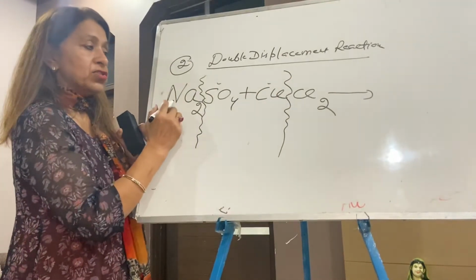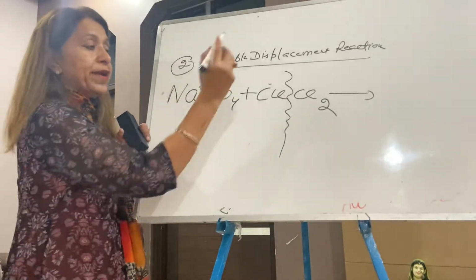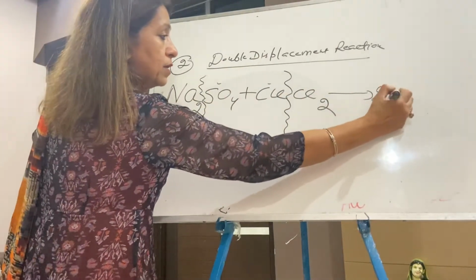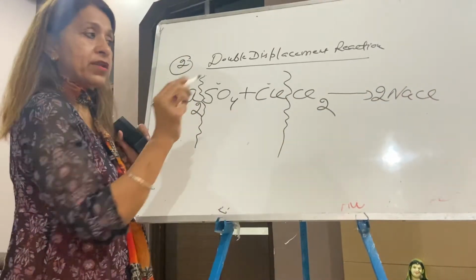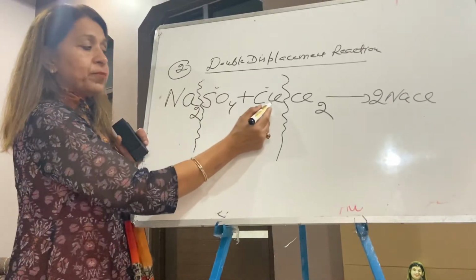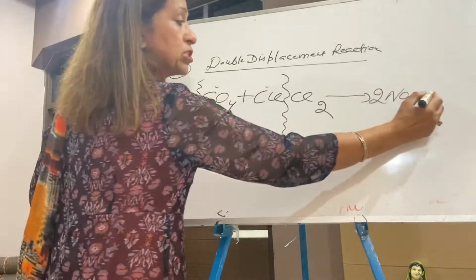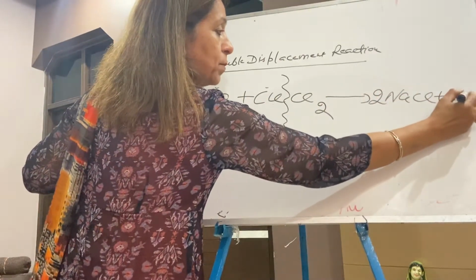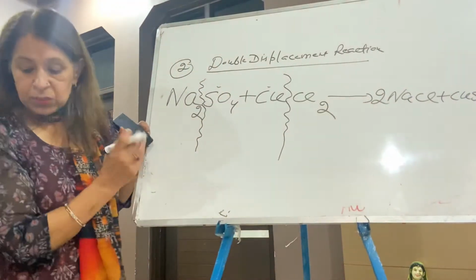Combination: positive always goes with the negative ions. Now it is sodium chloride, 2 NaCl. 2 sodium, 2 chloride. Sodium +1, chlorine -1, cancels. The reaction is balanced as well. 2 NaCl. What is left? Copper sulfate. The cation is always written first, positive ion first. Sodium chloride plus copper sulfate.